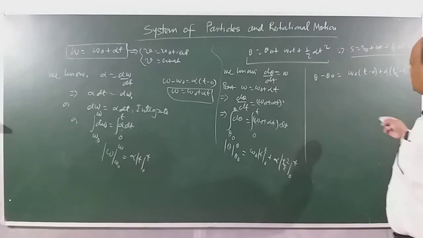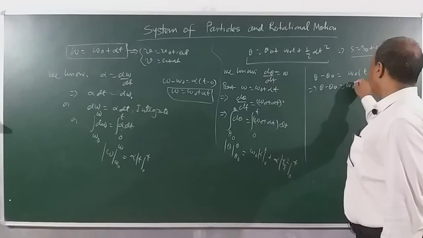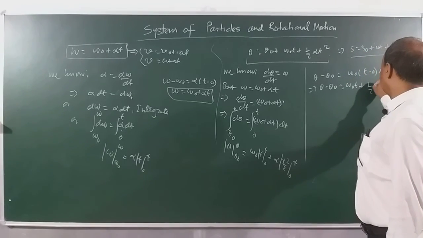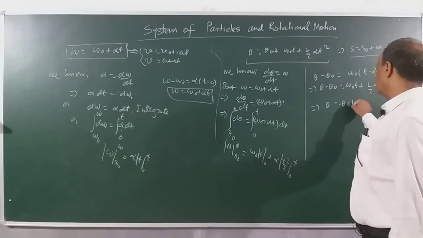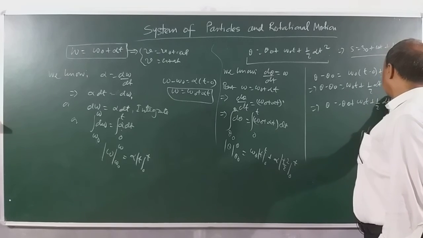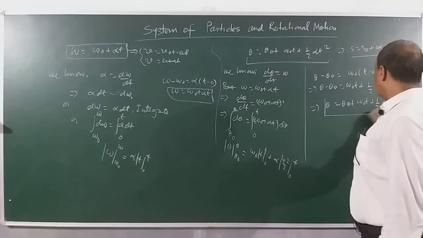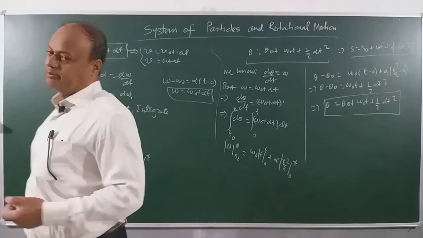Clear? If we simplify, children, we get theta minus theta naught is equal to omega naught t plus half alpha t square, or theta equals theta 0 plus omega naught t plus half alpha t square. So this is the second equation of rotational motion that we have done.